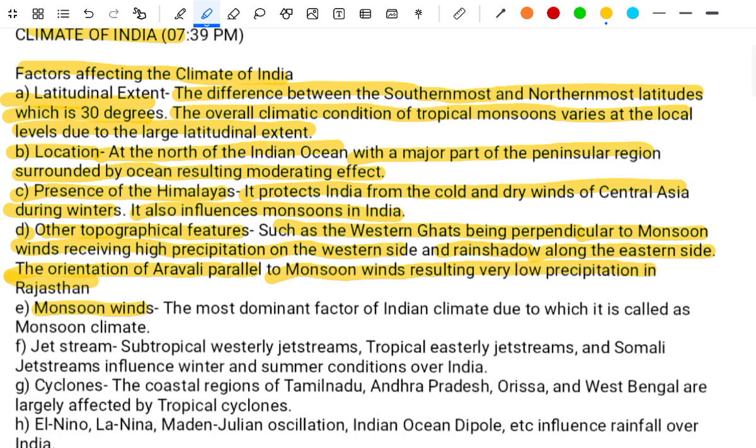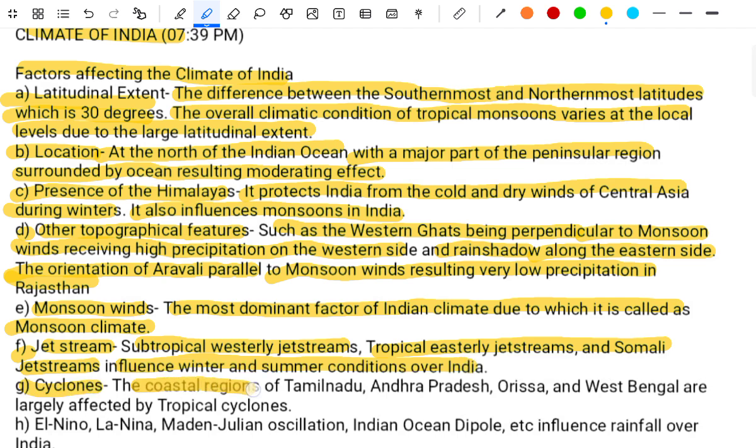E, monsoon winds. The most dominant factor of the Indian climate, due to which it is called a monsoon climate. F, jet stream. The tropical easterly jet stream and the subtropical westerly jet stream influence winter and summer conditions over India. G, cyclones.